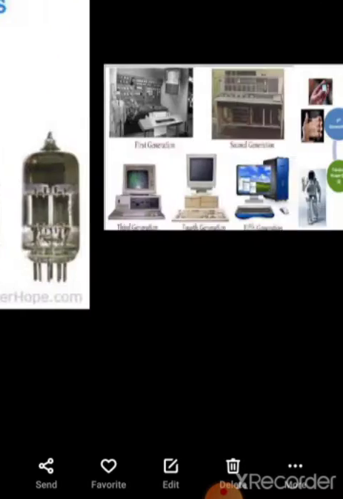Computer. So what is a computer? All of you know the parts of a computer. This is a monitor, printer, speaker, CPU, keyboard and mouse. These are the basic parts we learned from standard first to standard 6. Yes or no? You know what a computer is and which are its parts.